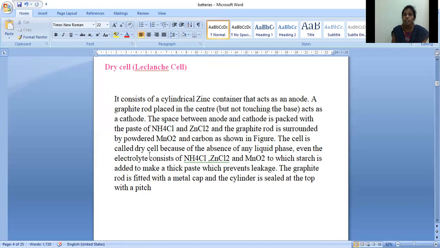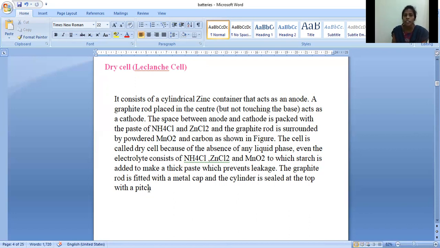And the cell is called a dry cell because of the absence of any liquid phase. Even the electrolyte consists of ammonium chloride, zinc chloride and manganese dioxide, to which starch is added to make a thick paste which prevents leakage. So here we are taking the electrolyte in paste form. What electrolyte are we using here? Ammonium chloride and zinc chloride paste, and this paste is made with starch. That means by mixing starch we are preparing the paste of zinc chloride and ammonium chloride.